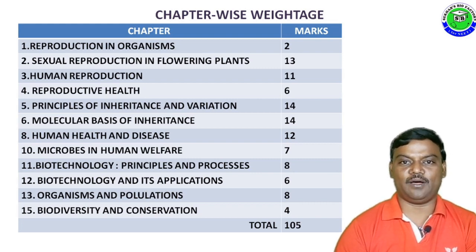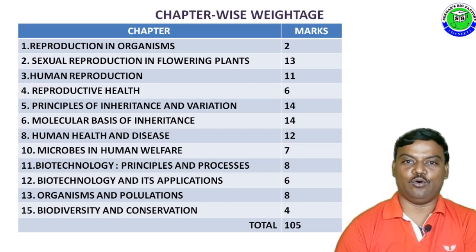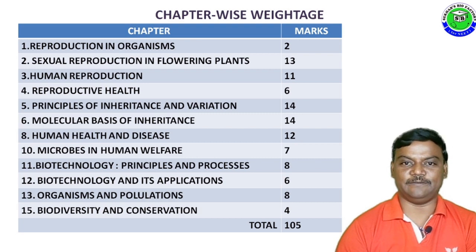Totally 105 marks, but students have to score 70 marks only.